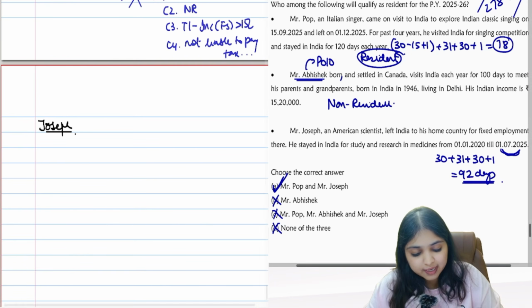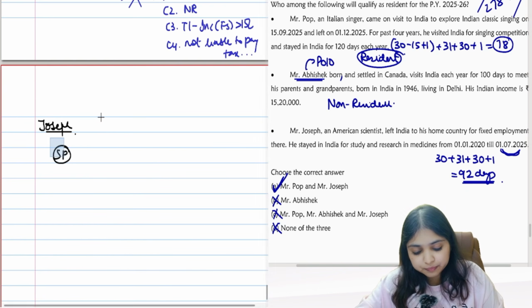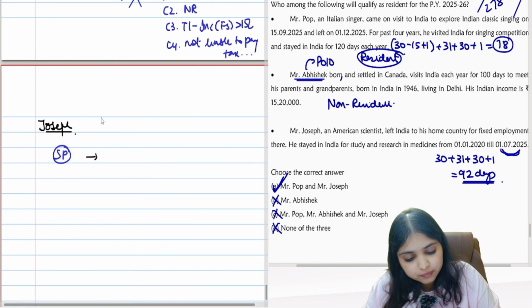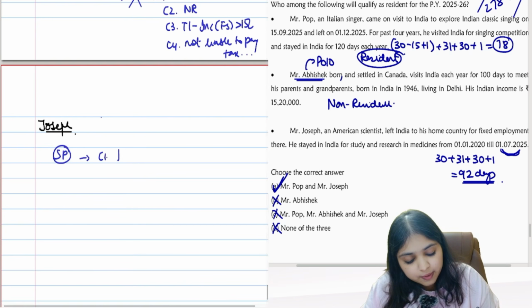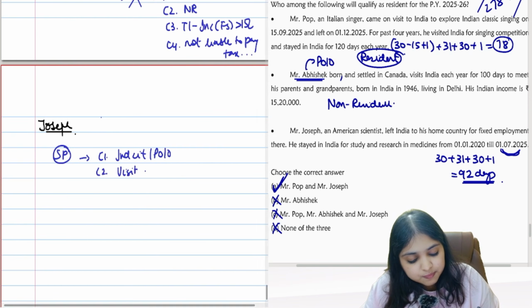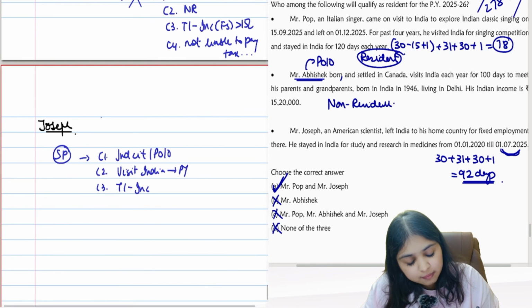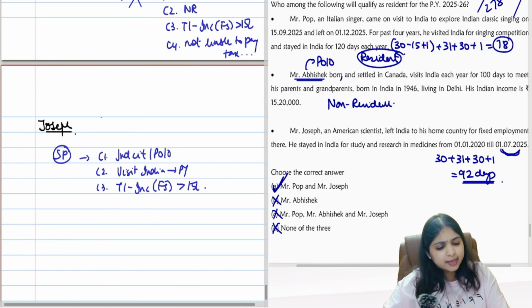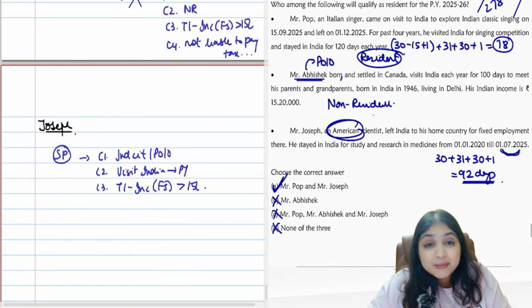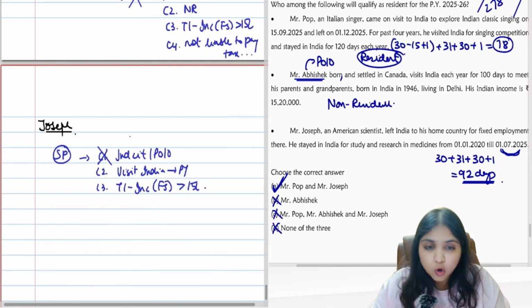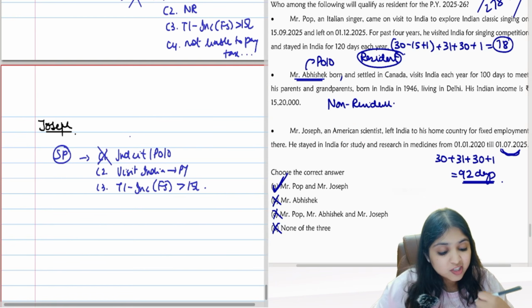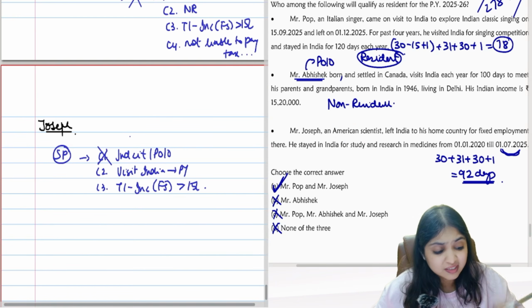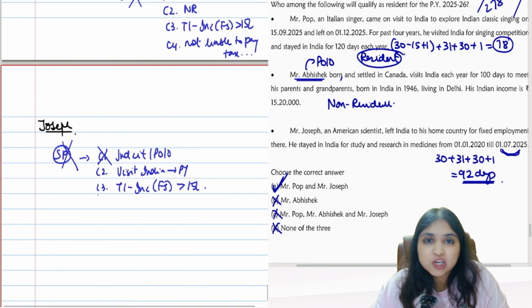Tell me, guys, which provision will I apply? I will first try special provision. When can I apply special provision? Condition 1, he must be an Indian citizen or person of Indian origin. Condition 2, he must be visiting India in the previous year. Condition 3, his total income minus income from foreign sources should be more than 15 lakhs. Is he an Indian citizen or a person of Indian origin? He is an American scientist. He is not an Indian citizen, not a person of Indian origin. Also, he is not visiting India. He is not coming to India in the previous year. Instead, he is leaving India in the previous year. Special provision will not apply.